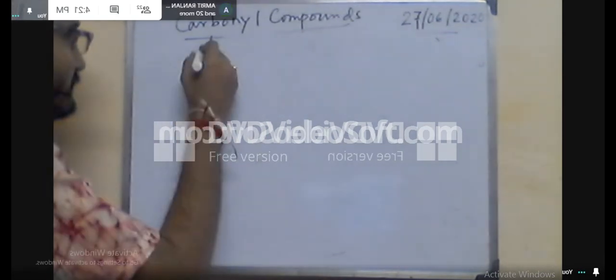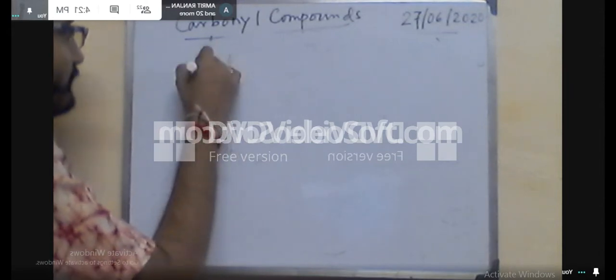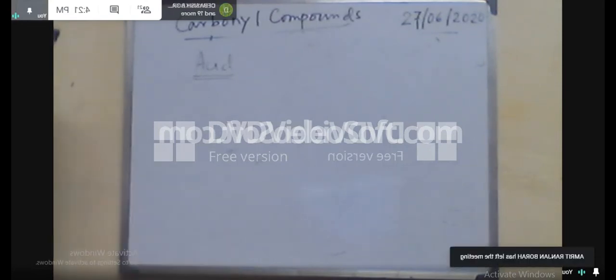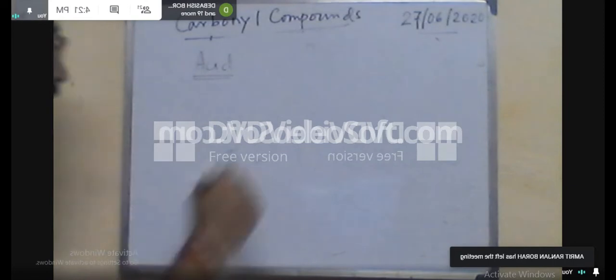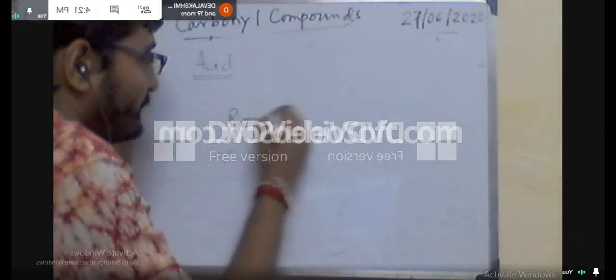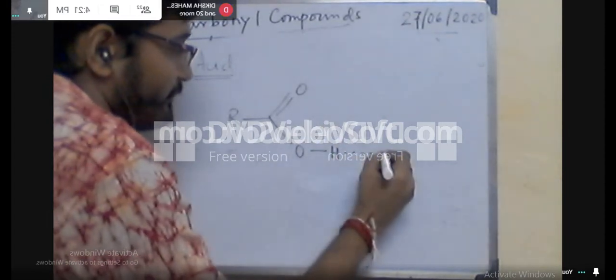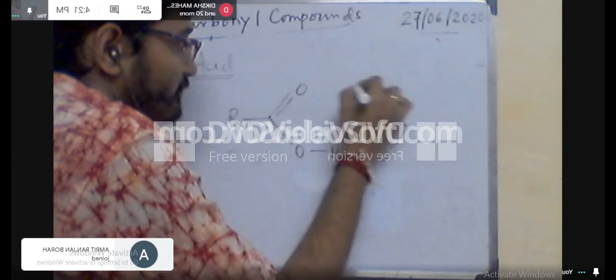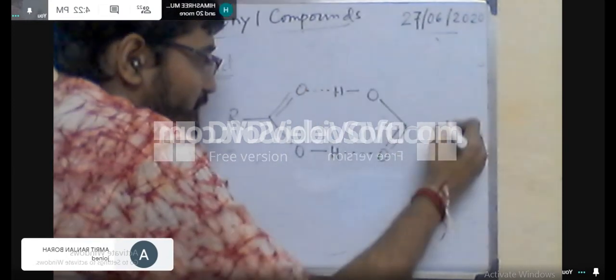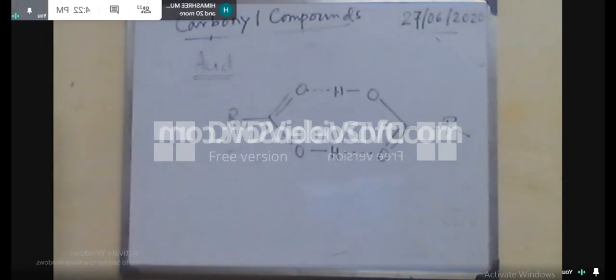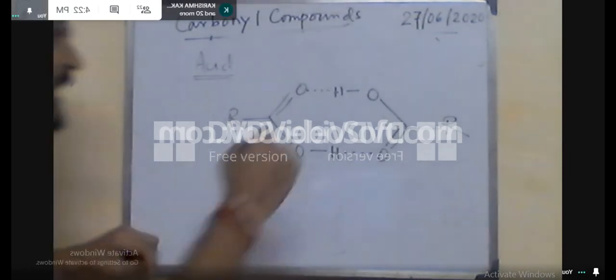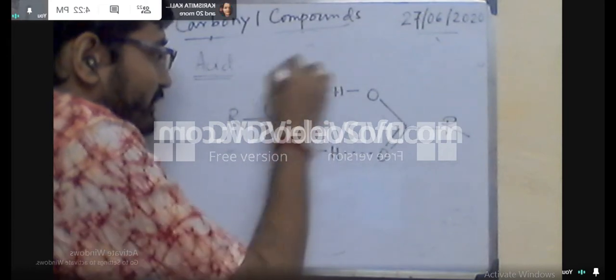Now the last one, that is the ester system, and this is the important one. There are lots of varieties of systems in the ester molecules. So if you can understand the ester, the scenario will be just the same for the amide also. The functional group in the ester molecule is this one. Now in this case, generally we know oxygen is one of the most electronegative atoms.